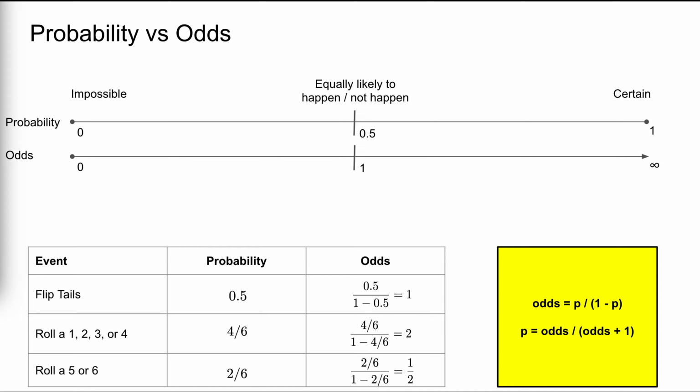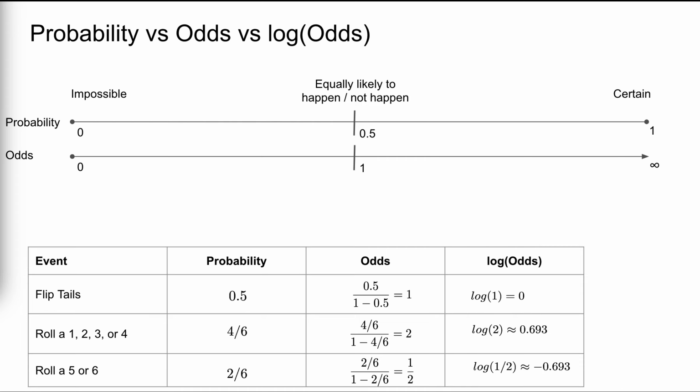Note that, though probability and odds both provide the exact same information, it's on different scales. Whereas probabilities can only range from 0 to 1, odds can be any value at or above 0. The odds of an impossible event are 0, the odds of a certain event are infinite, and the tipping point occurs at 1.